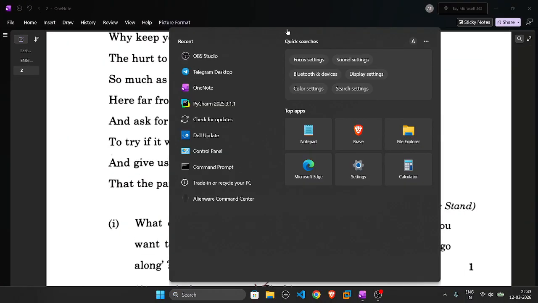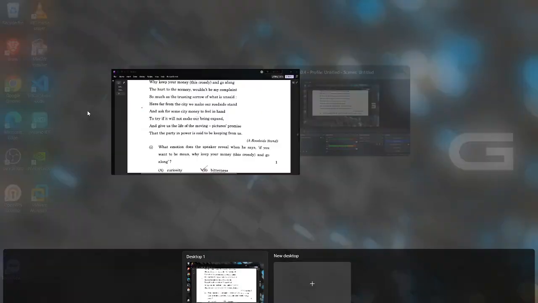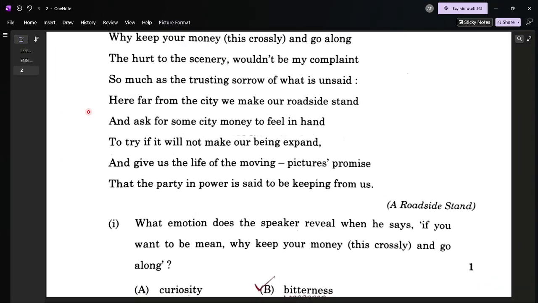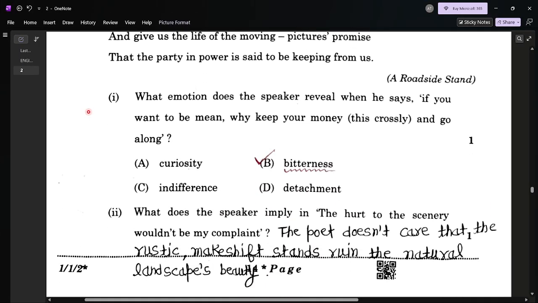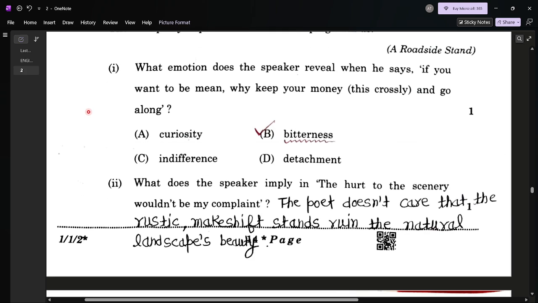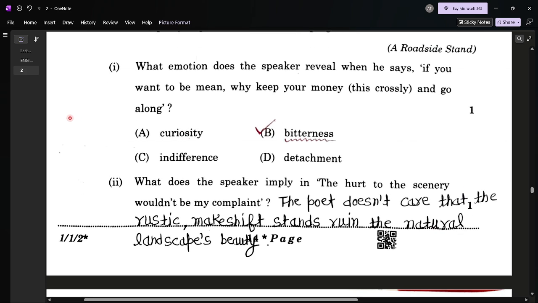So here we can see the question. First question, what emotion does the speaker reveal when he says, if you want to be mean, why keep your money?